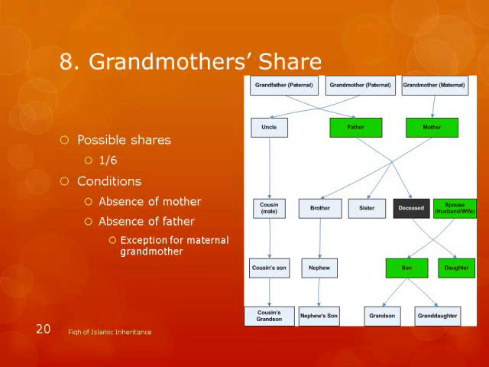grandmother, grandfather, and grandmother. And there are just 2 grandmothers that are possible in this whole inheritance hierarchy. And when we say 1/6, they share from this 1/6. These 2 grandmothers share from this 1/6. Okay. And the conditions.